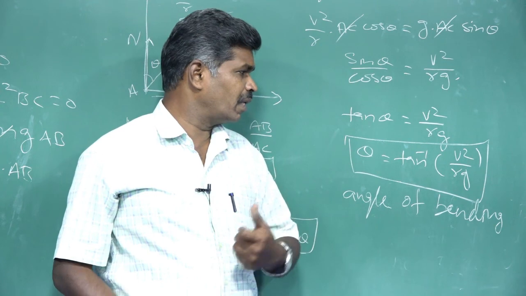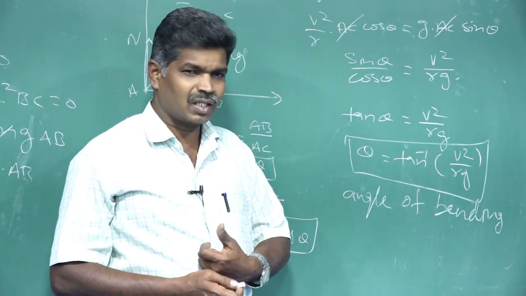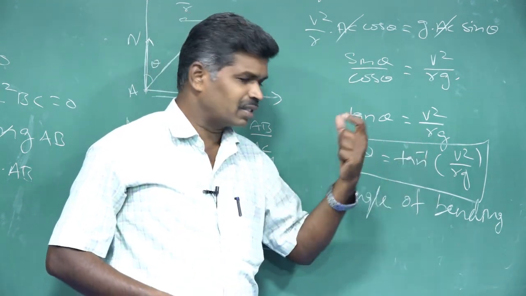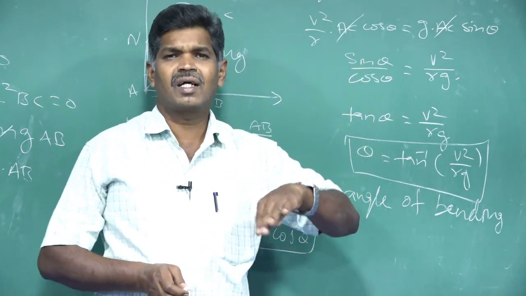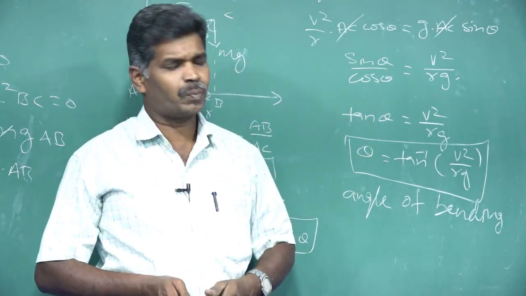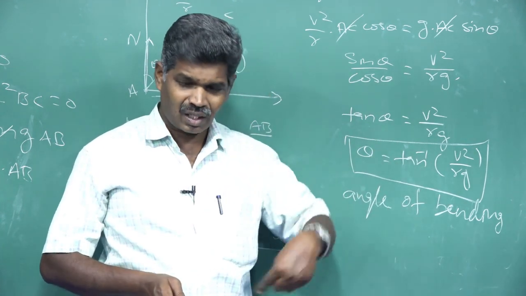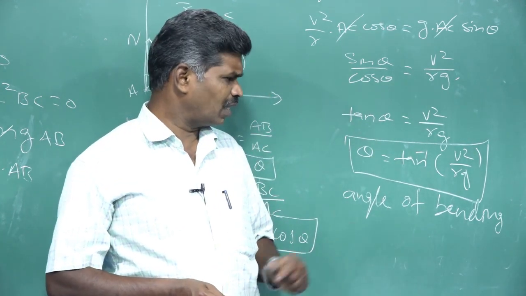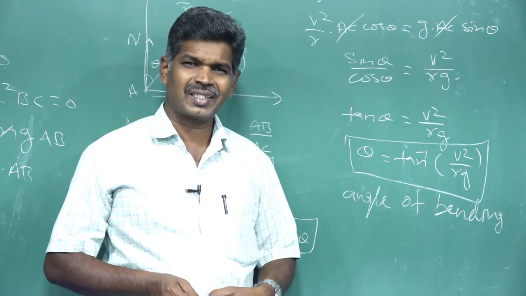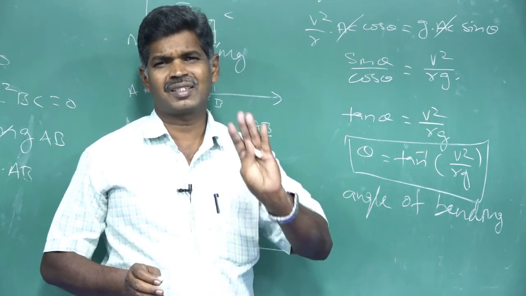The angle of bending depends on v, the speed of the vehicle, and r, the radius of the circular path. Small g is acceleration due to gravity, which is constant at a place.